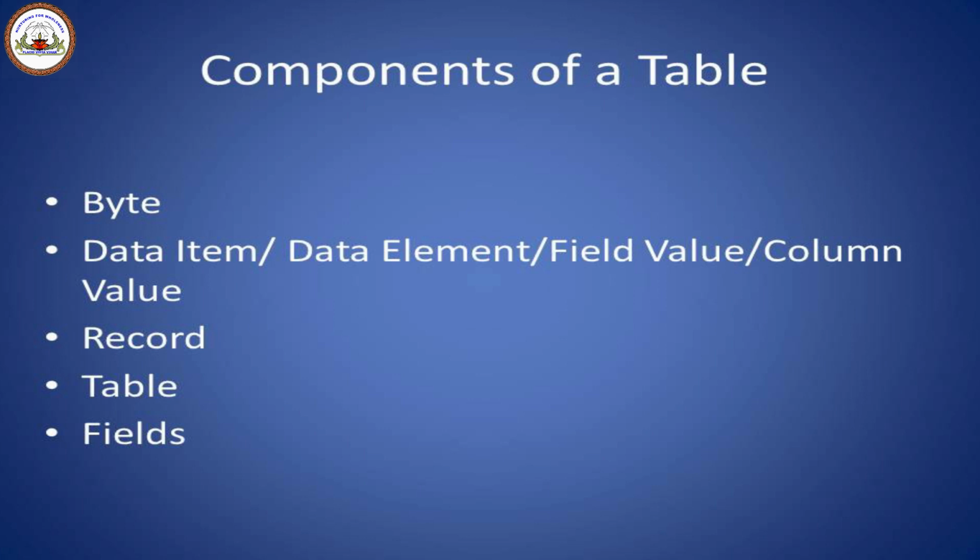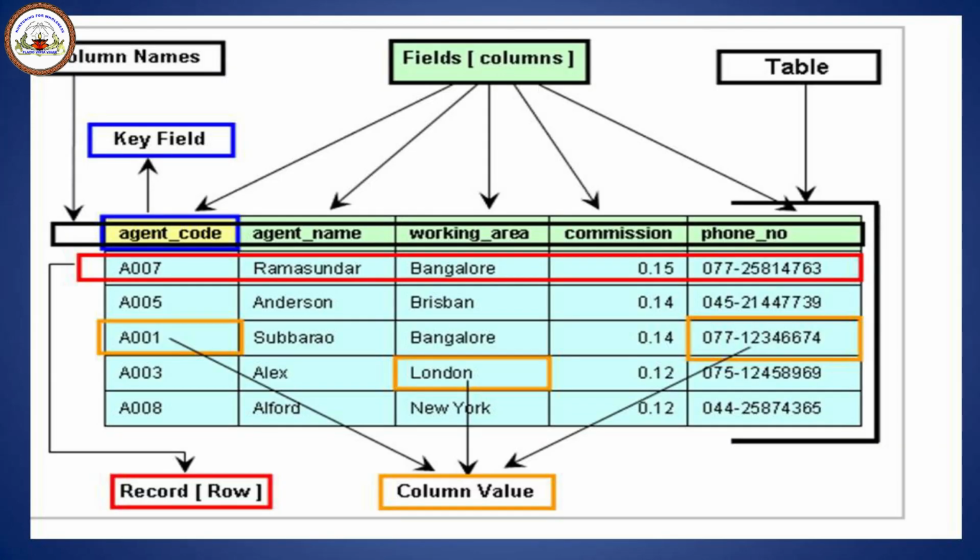Then record. A record is a row in a relation, where you get a whole idea about a particular entry. That is a record. The row in a particular table is called a record. And the table is actually a combination of all these records. Then a field is the columns you see in a table.